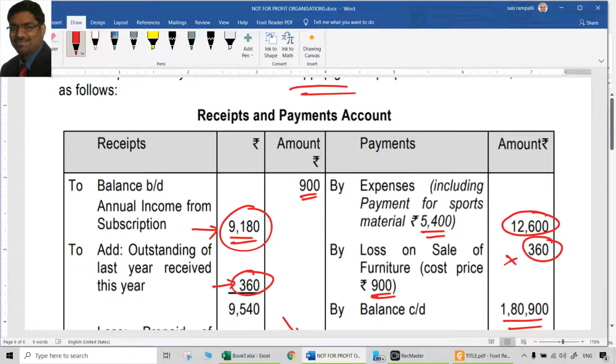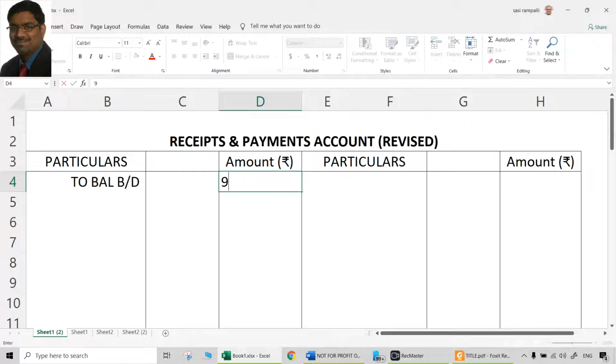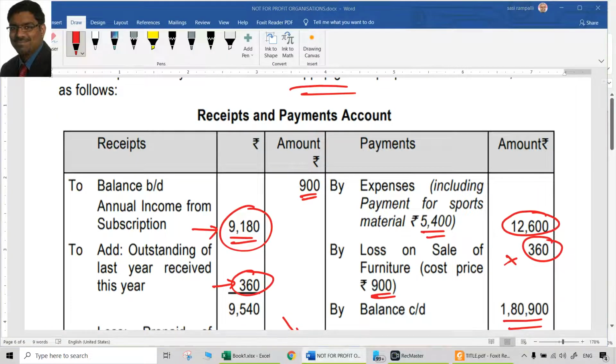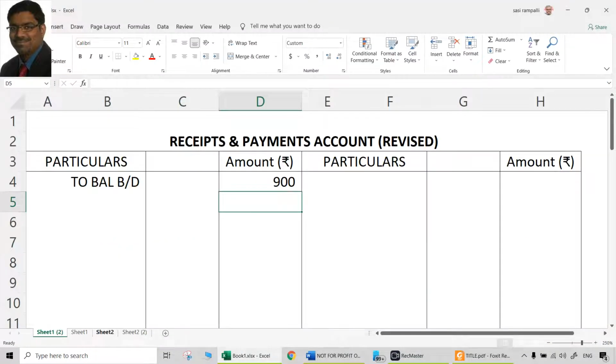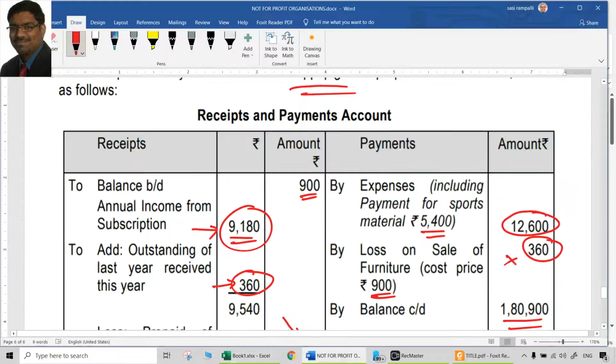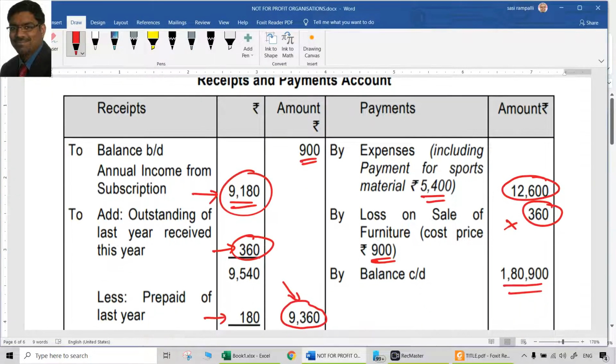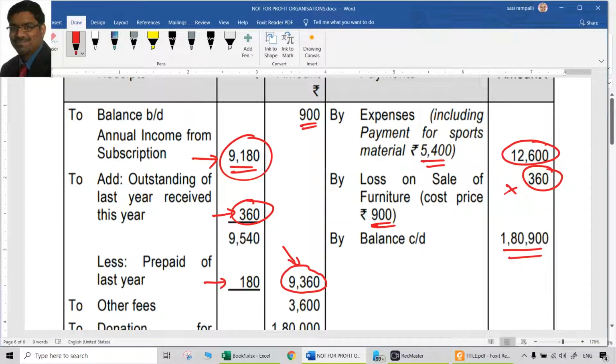So to balance brought down 900, that is okay in the receipts and payments account. There is no problem with that. We are preparing a completely revised receipts and payments account. So 900 debit side. What is the credit aspect of that? That will be showing on the opening balance sheet asset side, cash and bank. That is 900. So debit aspect, credit aspect, both we are doing. Then comes the other adjustments here.